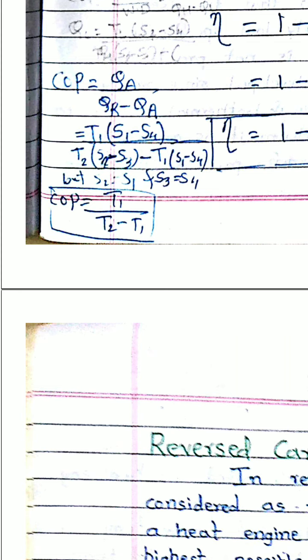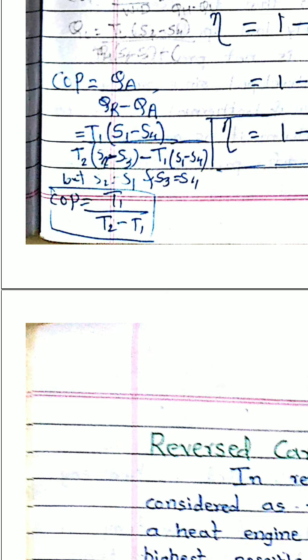So only during isothermal compression and isothermal expansion heat transfer will take place. In isothermal compression heat will be rejected, and in isothermal expansion heat will be added. So QA divided by QR minus QA, heat added is T1 into bracket S1 minus S4, divided by heat rejected, T2 into bracket S2 minus S3, minus again heat added, T1 into bracket S1 minus S4.